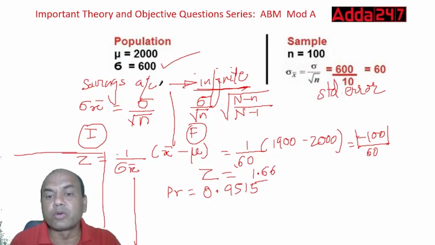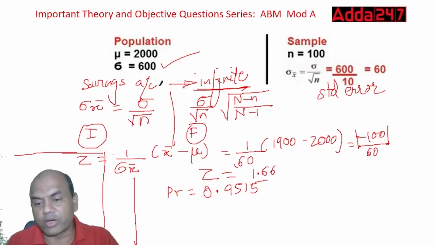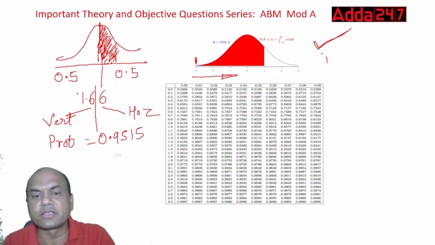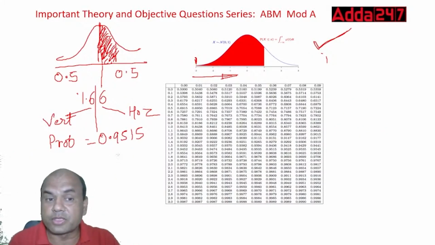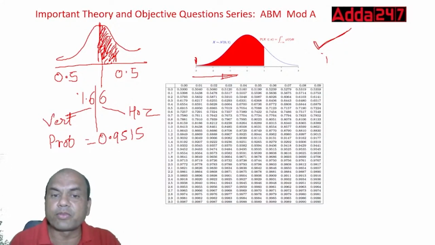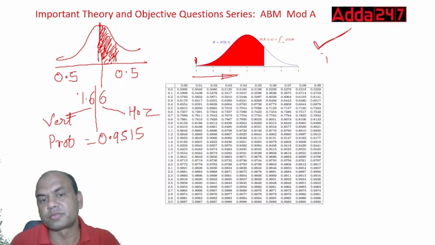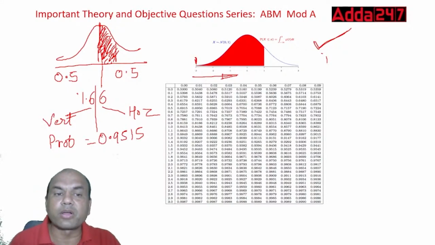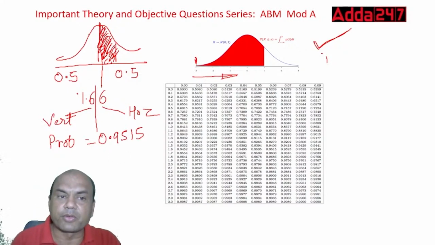I want it below this area. And what is it given over here? It means now you'll have to search. Now you'll have to think. This area of 0.9515 means from here. Okay. And I wanted what? Below this, from starting up to 1900. So this area 1900. So this 0.9515 area means this area.